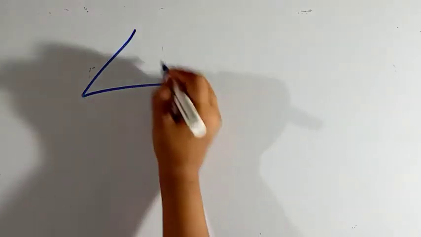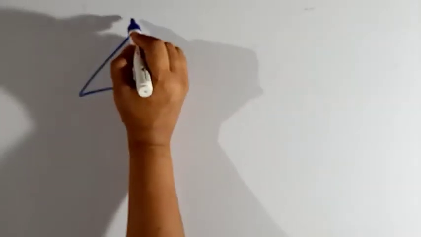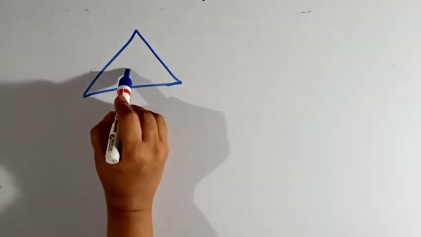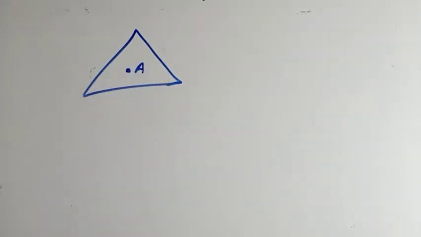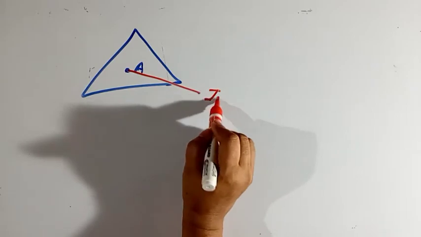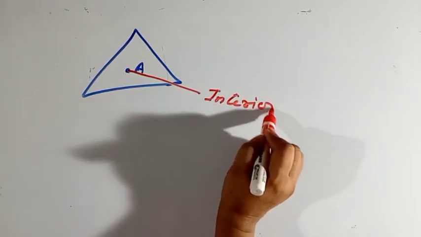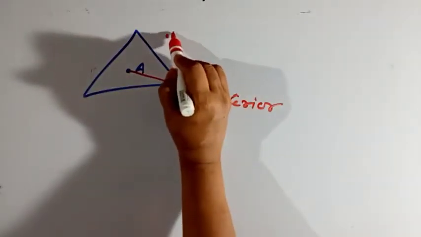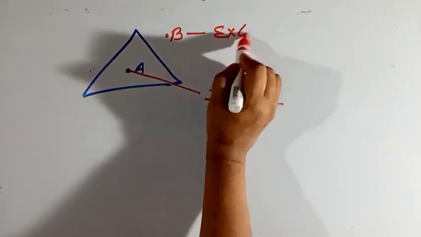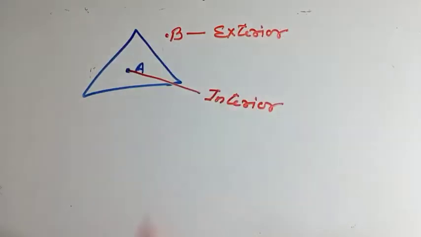Next, suppose I have taken a triangle, and I mark a point A here. Point A is the interior point. Point B is the exterior point.